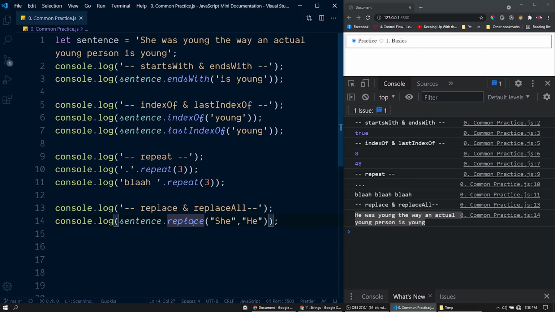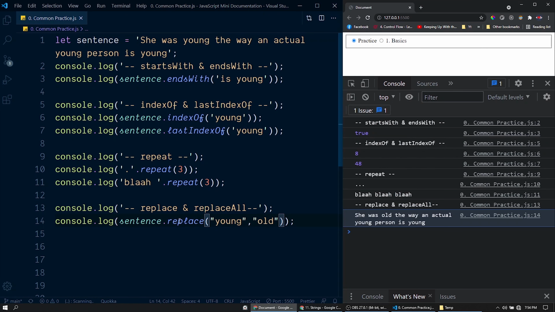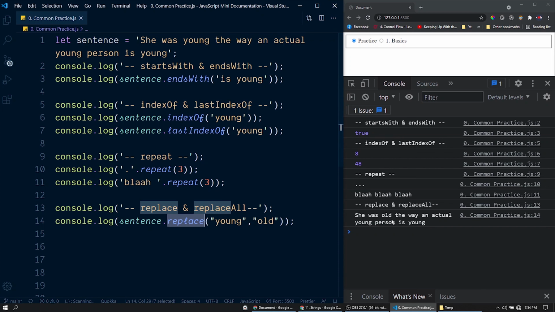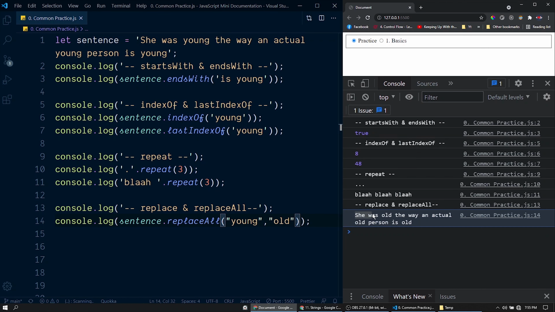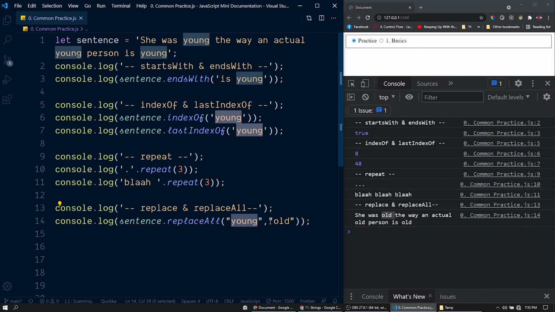Now there is a limitation for this function, replace function. It will only replace the first match. For example, if I want to replace this young with old, we could do this. Let's replace young with old. See, this replace function only replaces the first match here, and rest of the young are not replaced here. In order to do this, we can call this function replace all. So here we have the output, she was old the way an actual old person is old. So in this return string, all the occurrence of young is replaced with old.